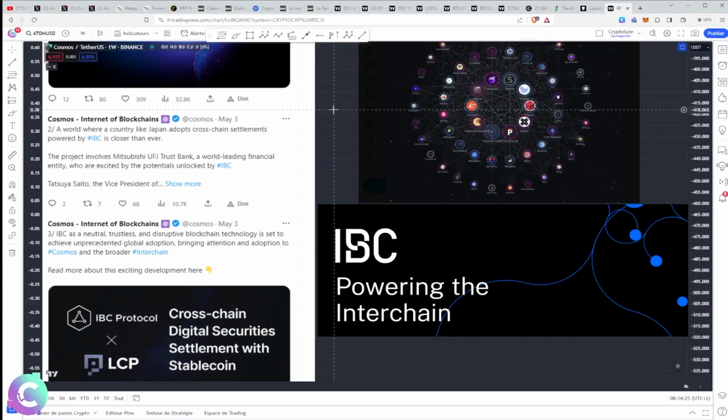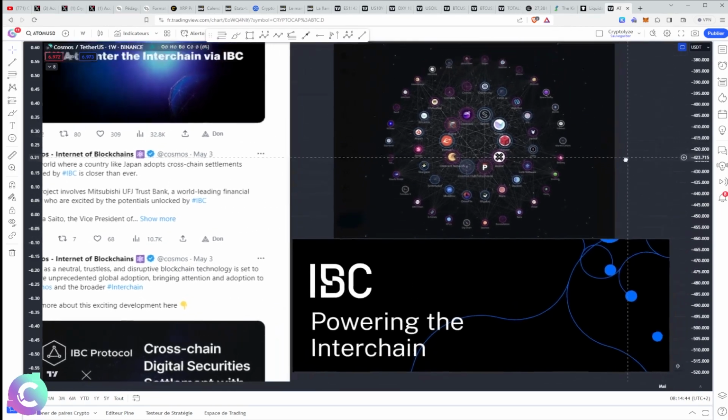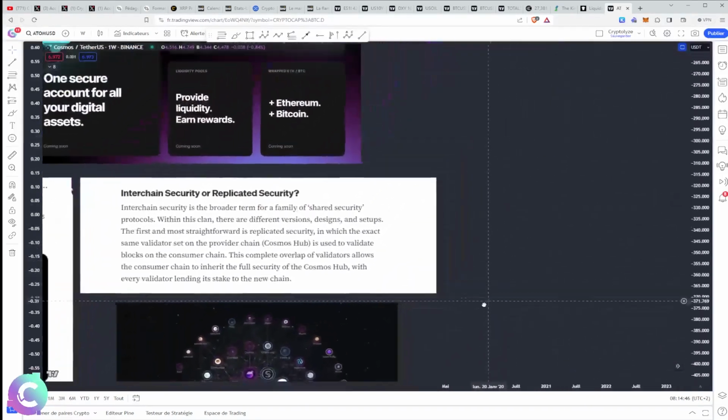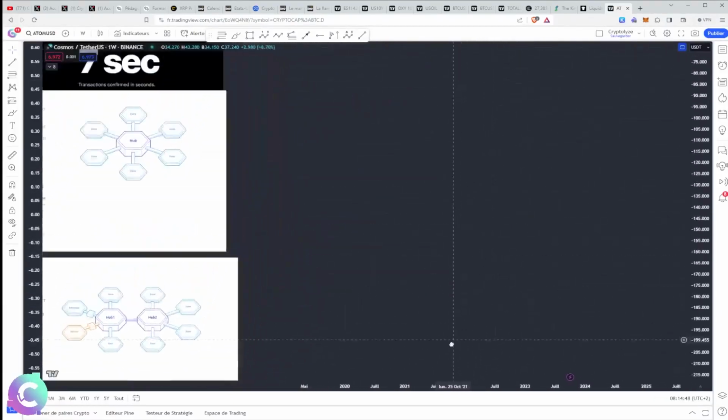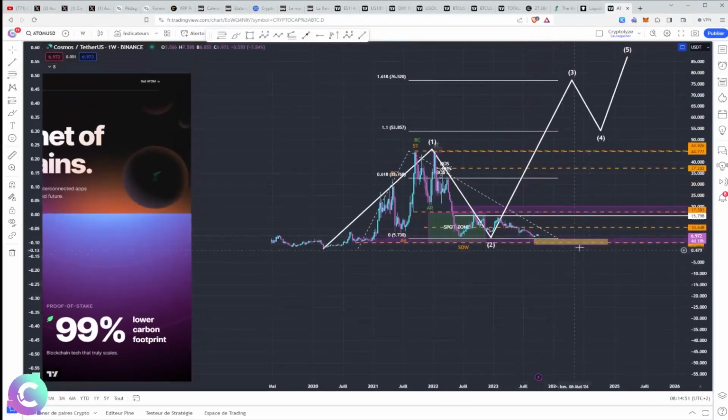And I think that we risk having more news arriving, in particular not Cosmos 2, which was the failure of 2022, in any case a massive rejection of 2022, but more this notion of the role of Cosmos in this IBC, and in particular the role of Atom in the IBC, and I think it should happen. We are going to attack the technical part, in which we have quite a few things to see.